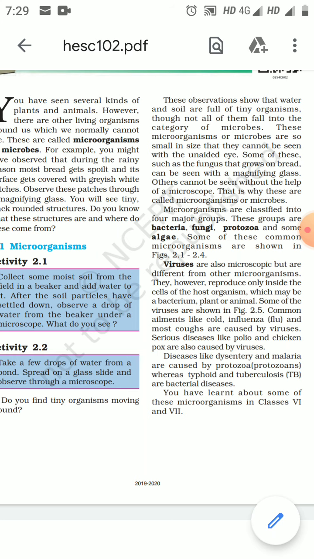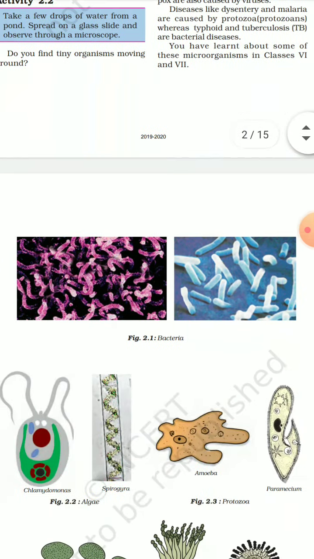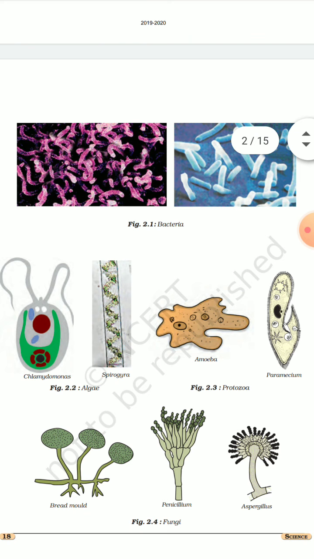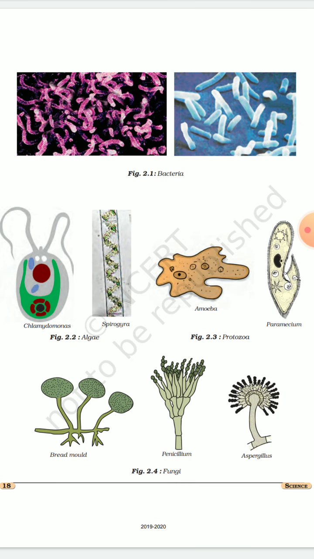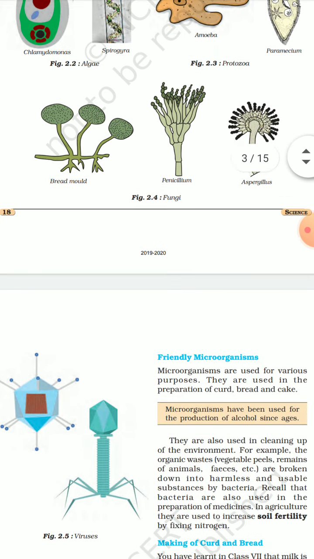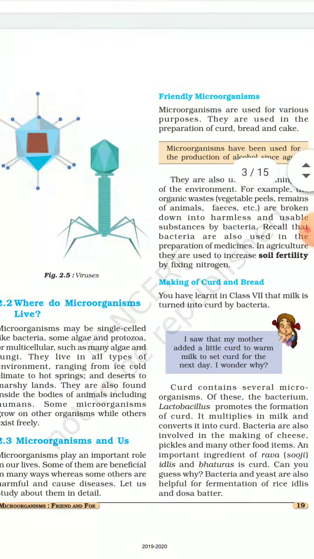So this chapter is divided into two important parts: useful microorganisms and harmful microorganisms. In the first part we will talk about useful microorganisms. You can see in this slide the picture of bacteria, the picture of Chlamydomonas, these are algae, amoeba, paramecium, euglena, these are protozoans, bread mold, penicillium, aspergillus, these are the fungi, and you can also see the picture of a virus.